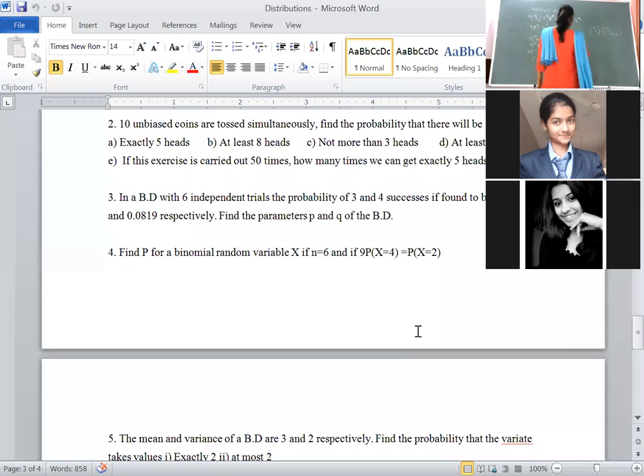Here p is equal to 1 upon 4. The other one is p is equal to minus half. Probability cannot be negative, that's why we will discard it. Probability cannot be negative. The final value of p is